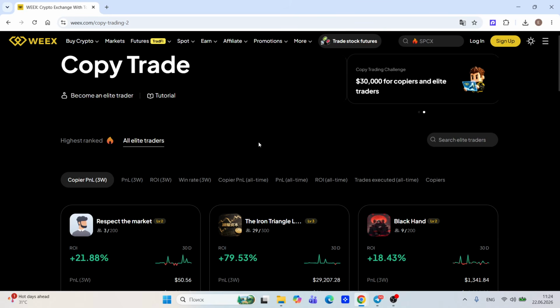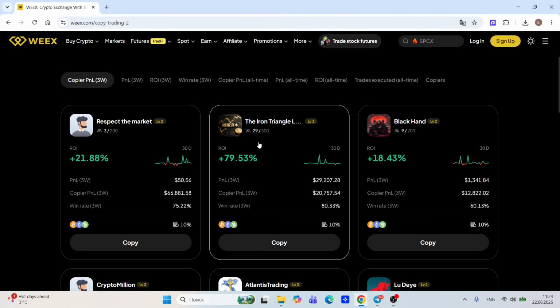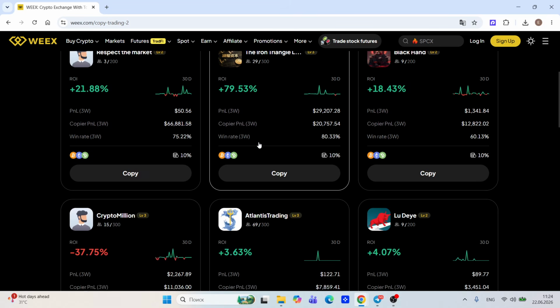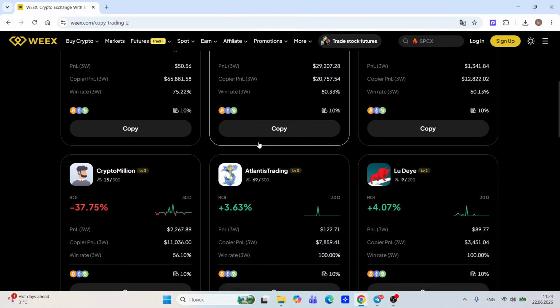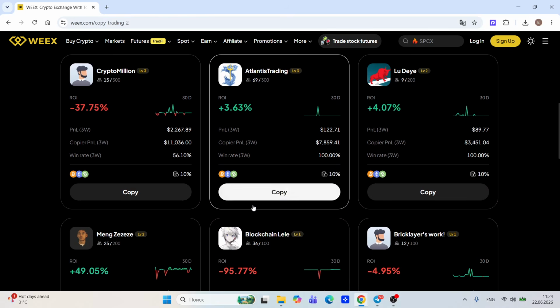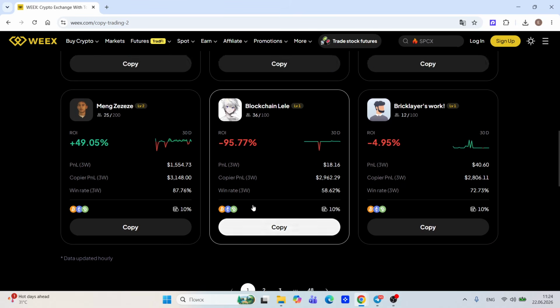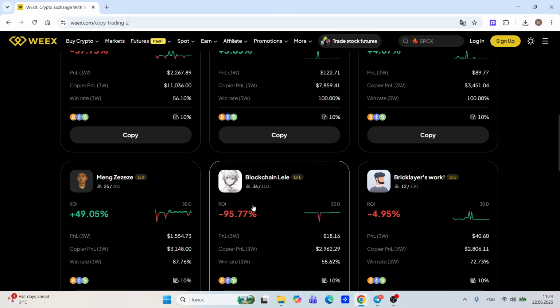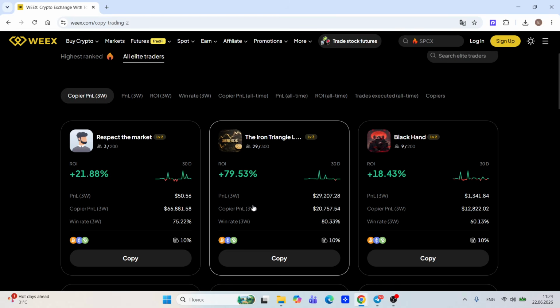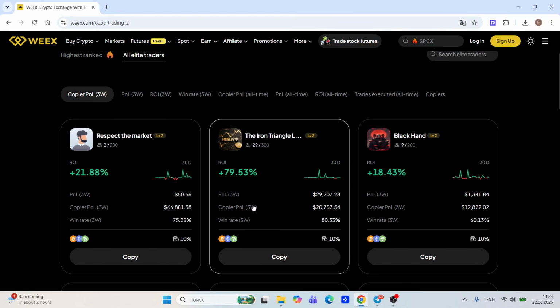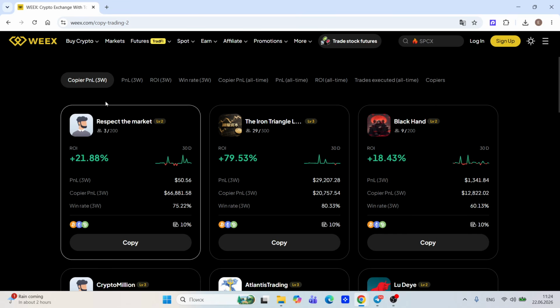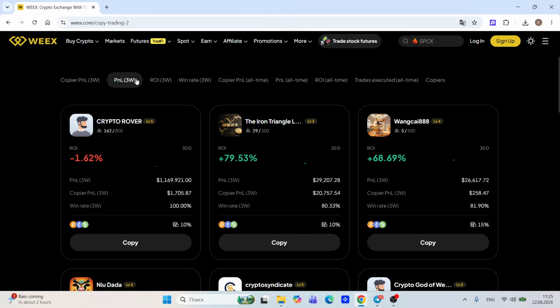Here we have elite traders, and some traders don't take risks. If you find them, they make a very small percent, but with no risk. Some traders can make, for example, 5,000% a month, but that's risky. This is the trader level 2 panel. Let's see the panel.